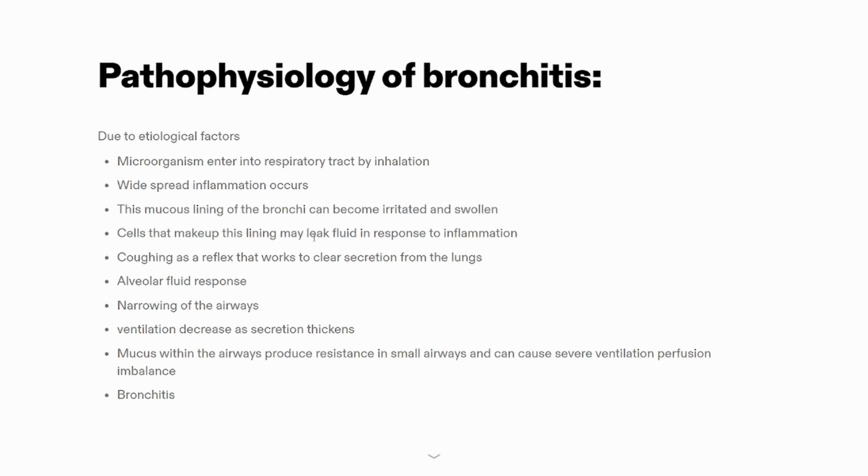Coming to the pathophysiology of bronchitis. Due to etiological factors such as bacterial infections or viral infections, what happens? The infecting microorganism enters into the respiratory tract during inhalation. It causes widespread inflammation. Thus, the lining of the bronchi gets irritated and swollen. The mucus lining will be infected here. In order to repair the lining, fluid leakage takes place in response to that inflammation.